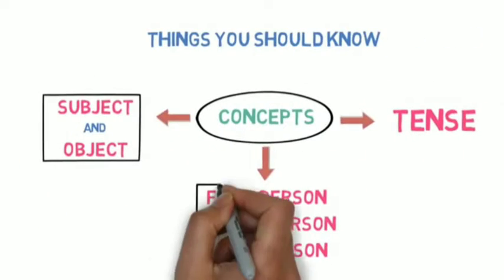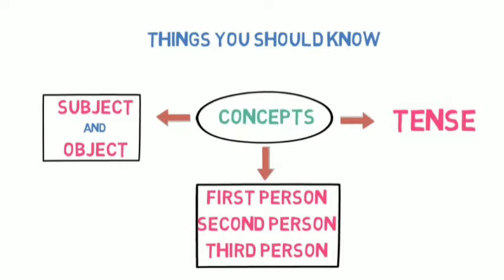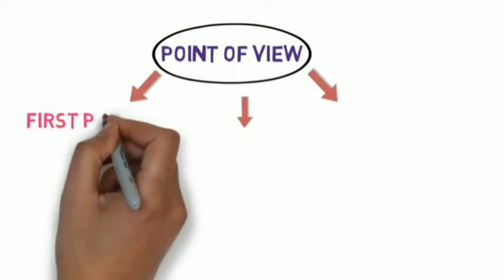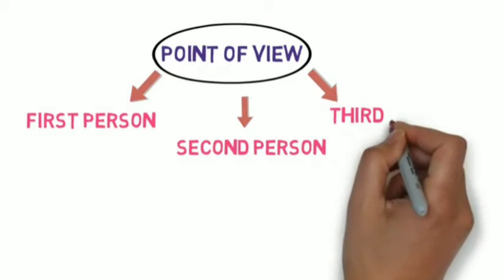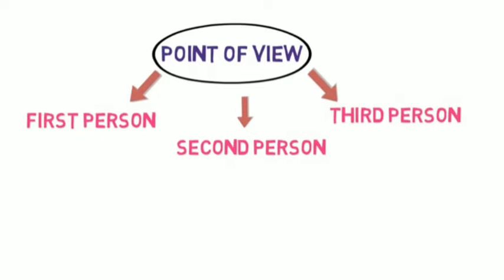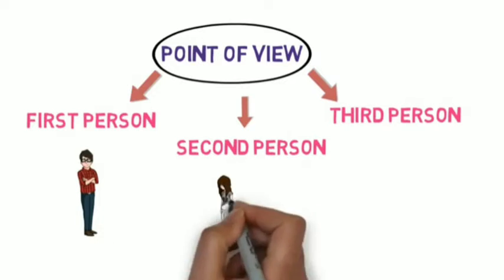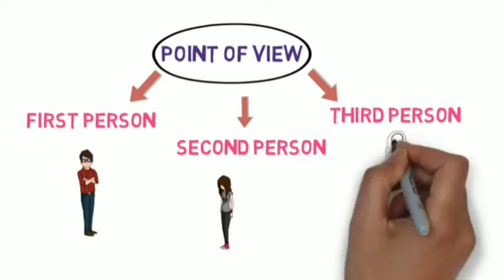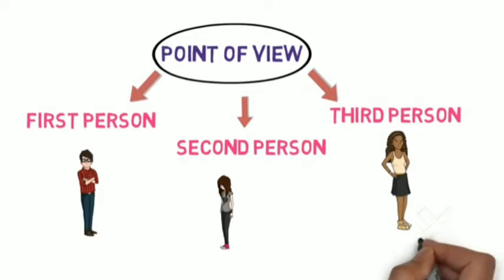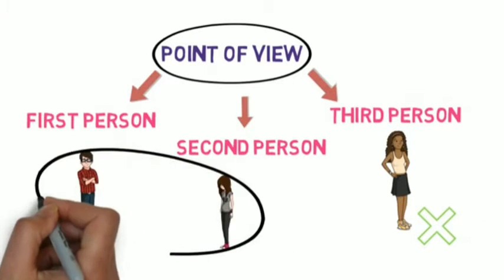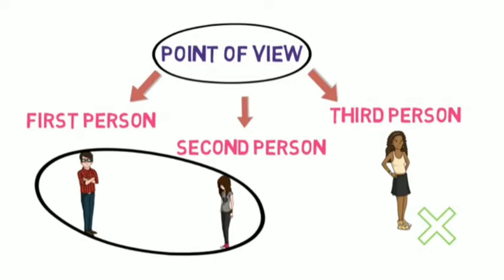Now let's understand what is first person, second person and third person. For that, we need to understand point of view. Basically, there are 3 points of view in English: first person, second person and third person. Let's understand it with the help of an example. If Ravi and Isha are in the room and Ravi is telling something to Isha about Nikita, who is not present in the room, then in this case Ravi is the first person as he is the one who is speaking.